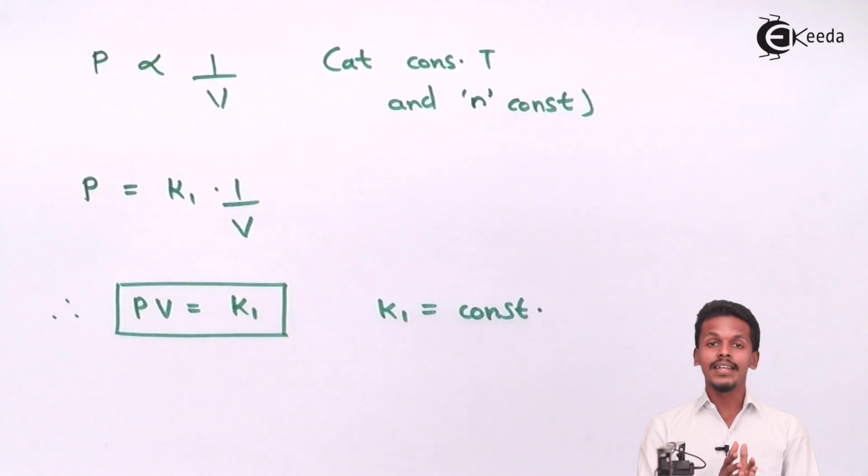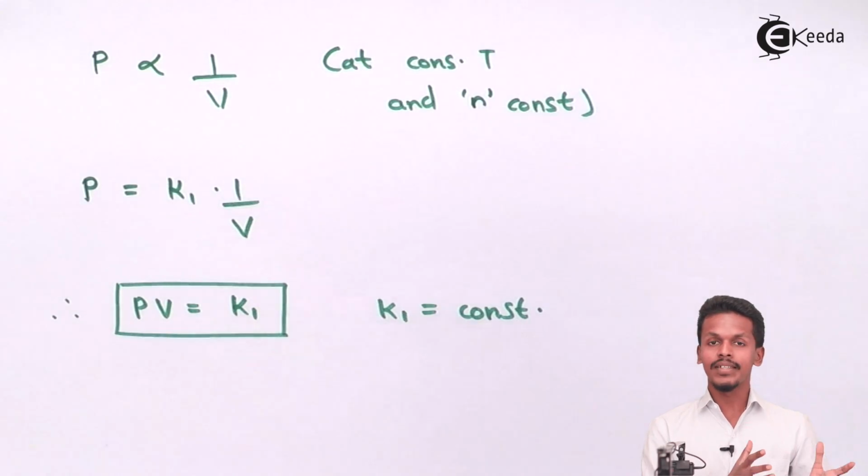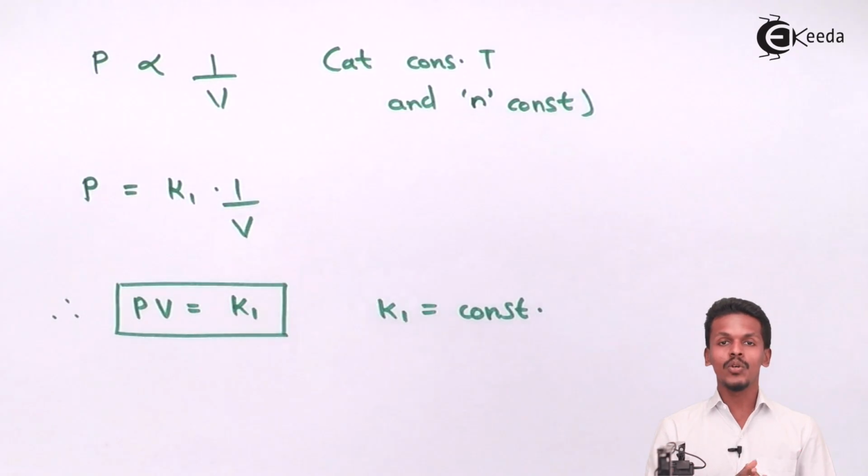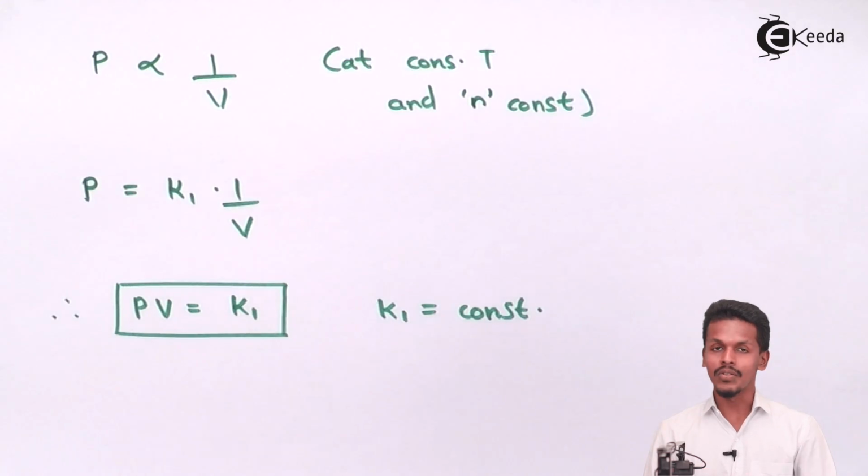So this is the mathematical equation of the statement that we have made for Boyle's law, that is P into V equals K1. Therefore the statement can also be written as: according to Boyle's law, the product of the pressure and the volume is constant.